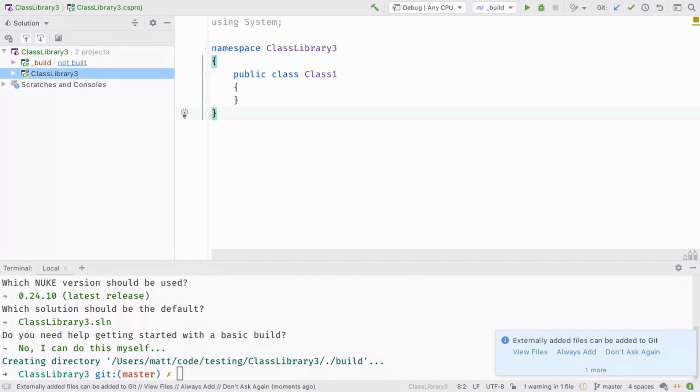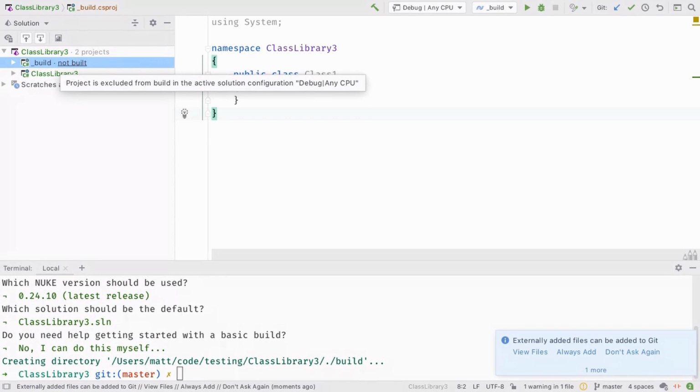This build project, I get this question all the time. Why is it marked as being not built? That is because if with that build, you're building the solution and the build is currently running, then we're locking the build execution. So it would build itself, basically. So that's just to stop this building chain.